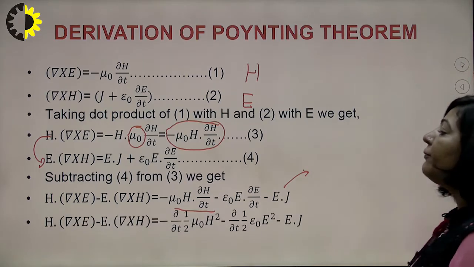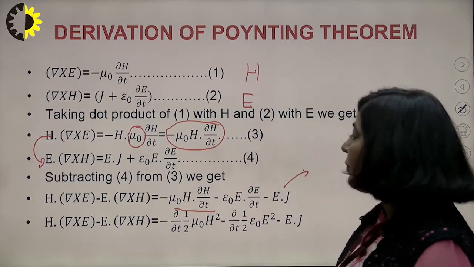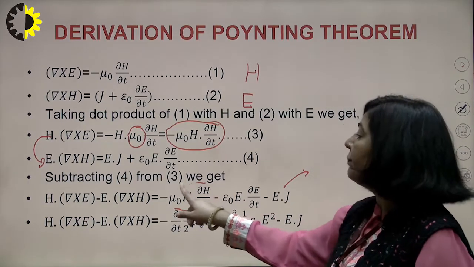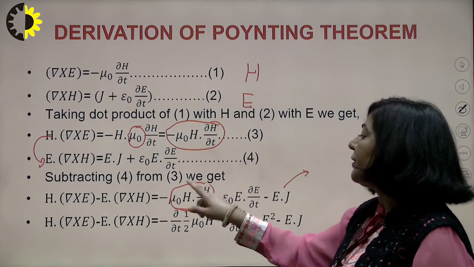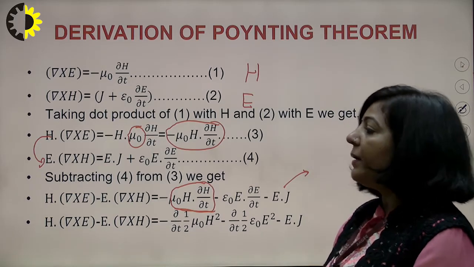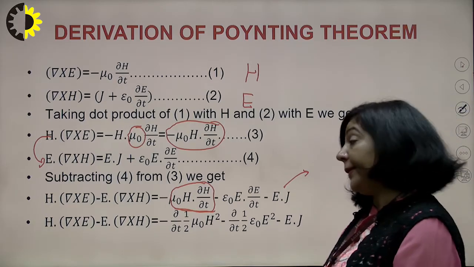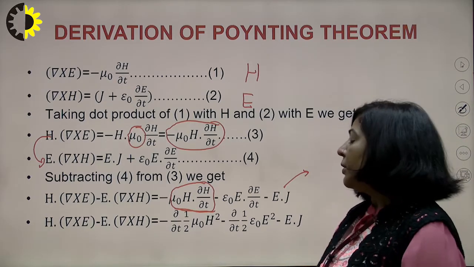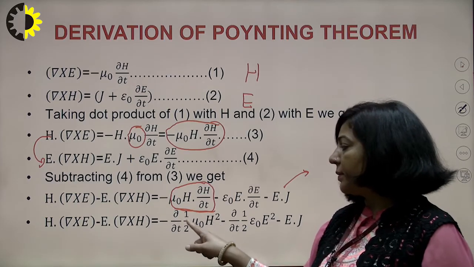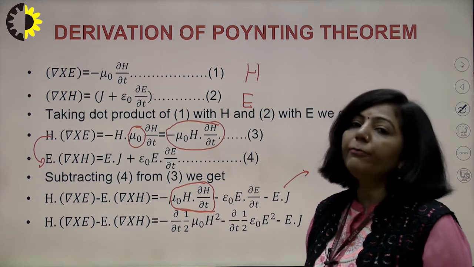So further simplifying this, the left hand side is written in the same form, but now the first term is written with the minus sign as it is, and del by del t of half mu naught H square. Why am I writing it in this form? Suppose you take the differentiation of del by del t of half mu naught H square.